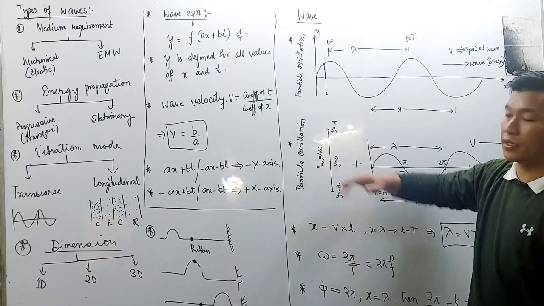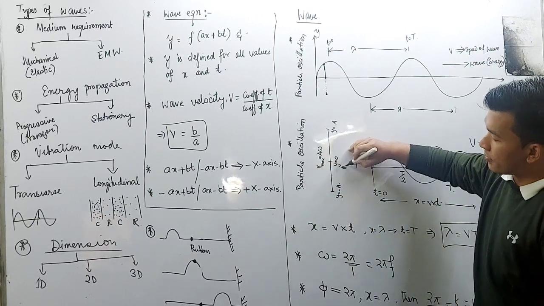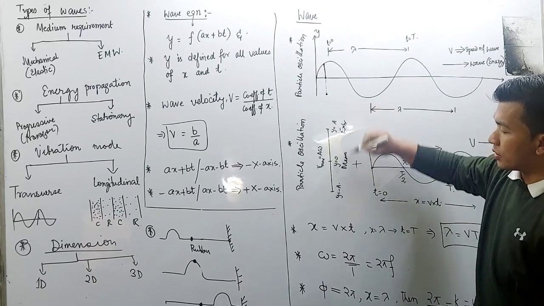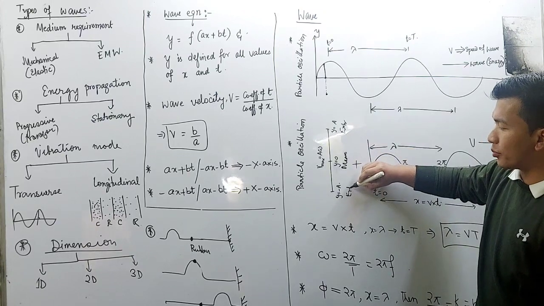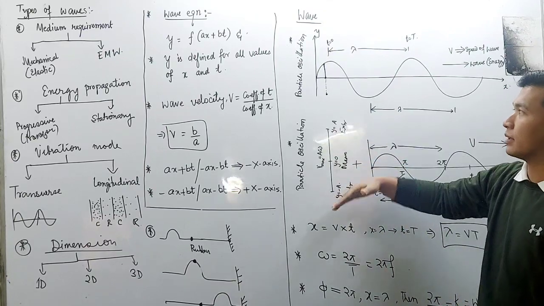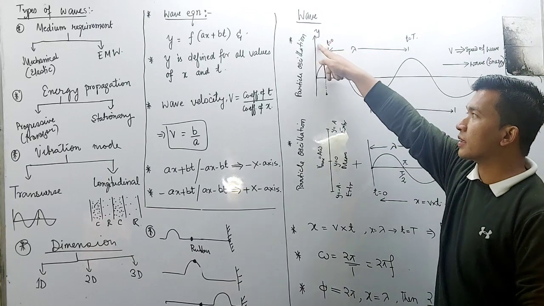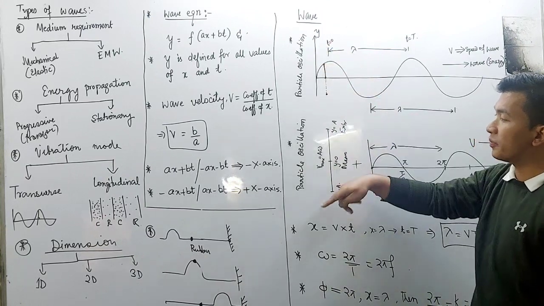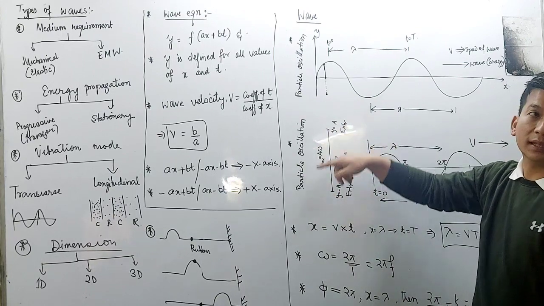This position will be known as the mean position, and this is an extreme position. This is also an extreme position, and the particle is going to oscillate up and down. Y will represent the displacement of the oscillating particle.